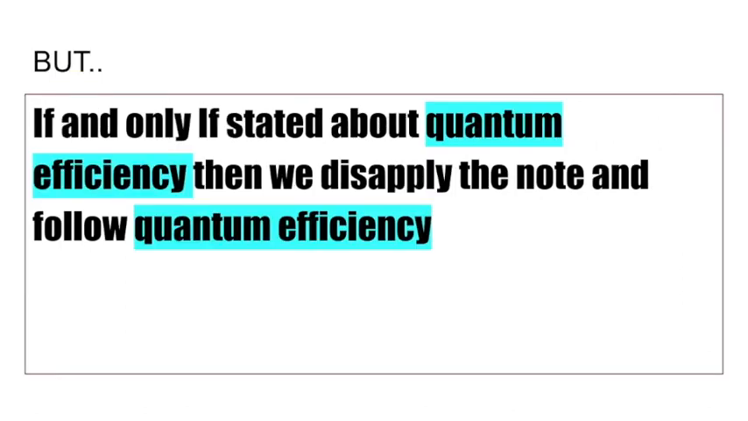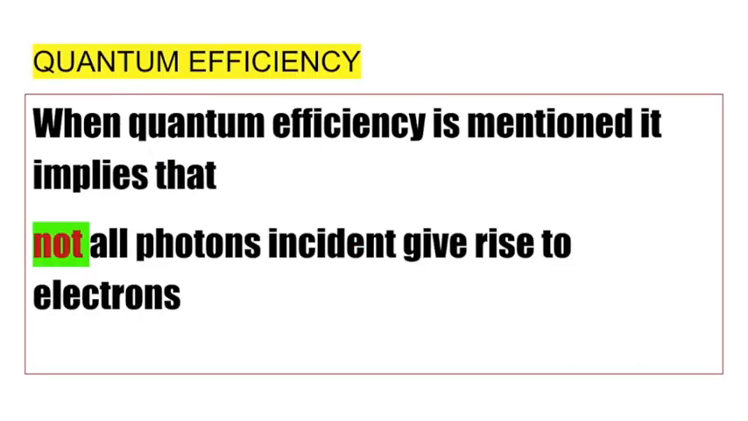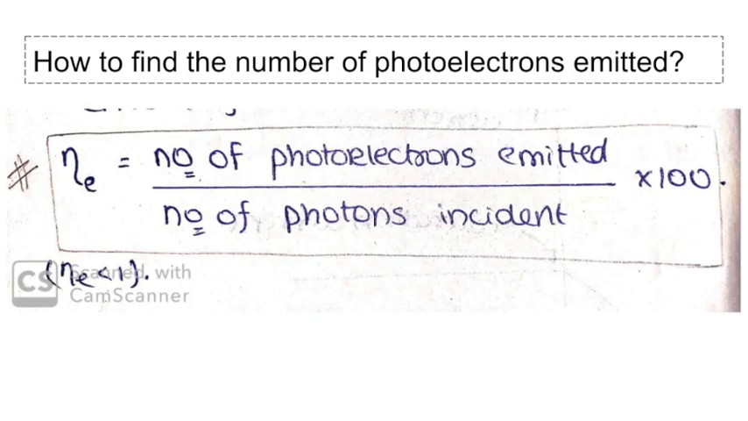But if and only if stated about quantum efficiency, then we'll disapply this note and follow the quantum efficiency concept. So what is the quantum efficiency concept? When quantum efficiency is mentioned, it implies that not all photons incident give rise to electrons. How to find the number of photoelectrons emitted when the number of photons incident is known and the quantum efficiency of the circuit is known? The quantum efficiency, or efficiency in general, is the number of photoelectrons emitted upon the number of photons incident. This quantum efficiency is always less than 100% unless the number of photoelectrons emitted is equal to the number of photons incident.